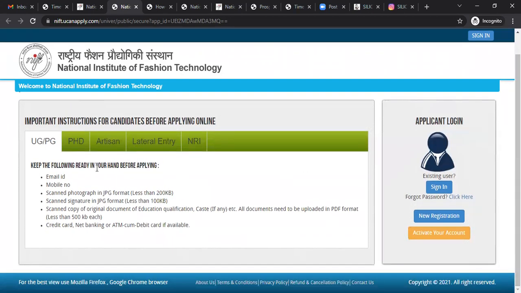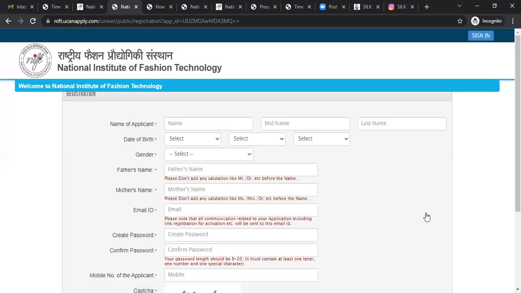Read each and every instruction they have given in the application form carefully. Do take time, take 5 or 10 minutes more, but do read the instructions given there. For example, important instructions for candidates before applying online. For UG, PG, these are the instructions. For PhD, for artisans, lateral entry, and for NRI. So I'm applying under the UG/PG category, and I am a new candidate. I have not registered earlier. So I need to click on the new registration.